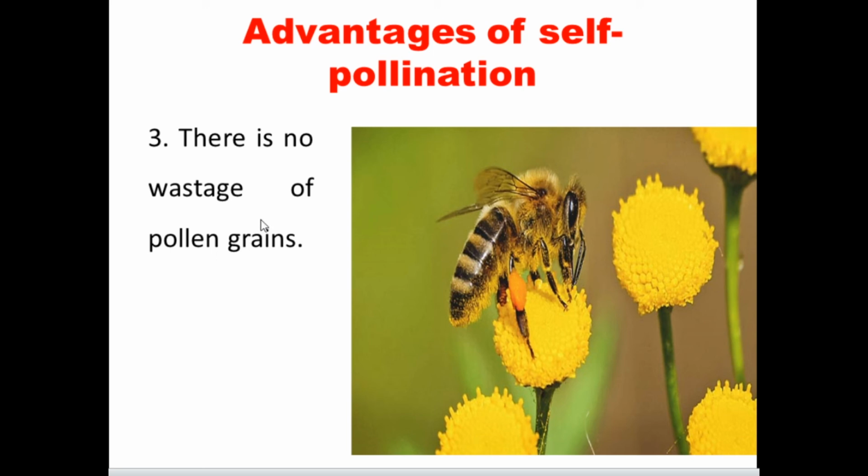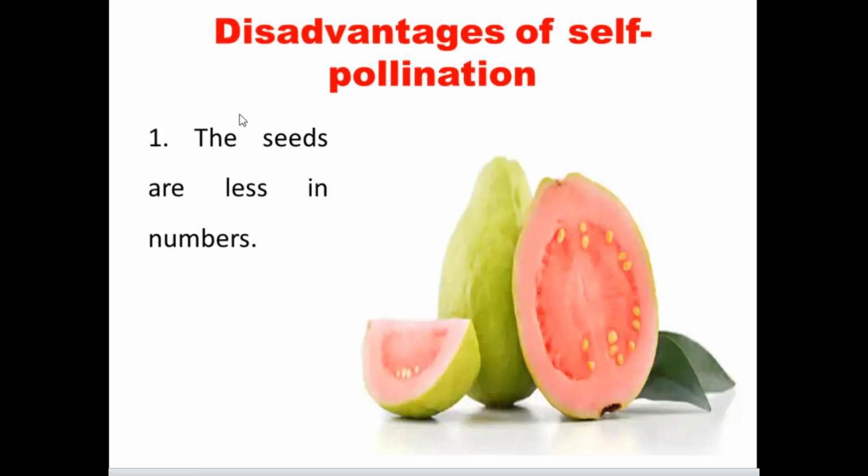But here it is not like that, because within the flower the pollen grain reaches the stigma of the same plant. That's the way wastage is avoided. Which wastage? The pollen grain wastage is avoided. So here some disadvantages are also present. Even though there are many advantages, some disadvantages are also present in self-pollination.